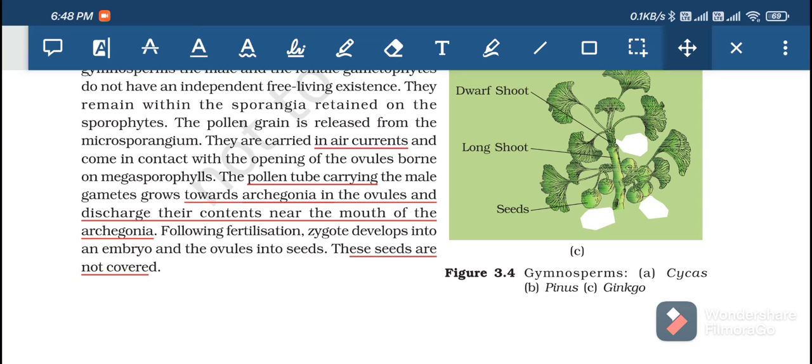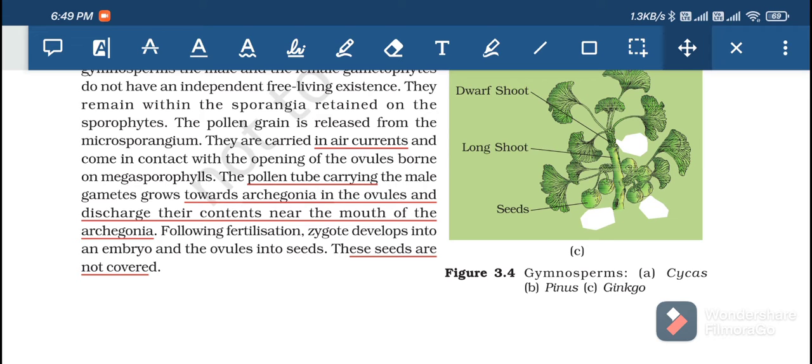With the help of the pollen tube, the male gametes grow towards the archegonia in the ovules and discharge their content near the mouth of the archegonia. So once the pollen tube is formed, the male gametophytes come towards the archegonia, and at the mouth, that means at the entry where the pollen grain can enter into the archegonia, at the door of the archegonia, the content of the pollen grain, or the male gamete, is discharged.